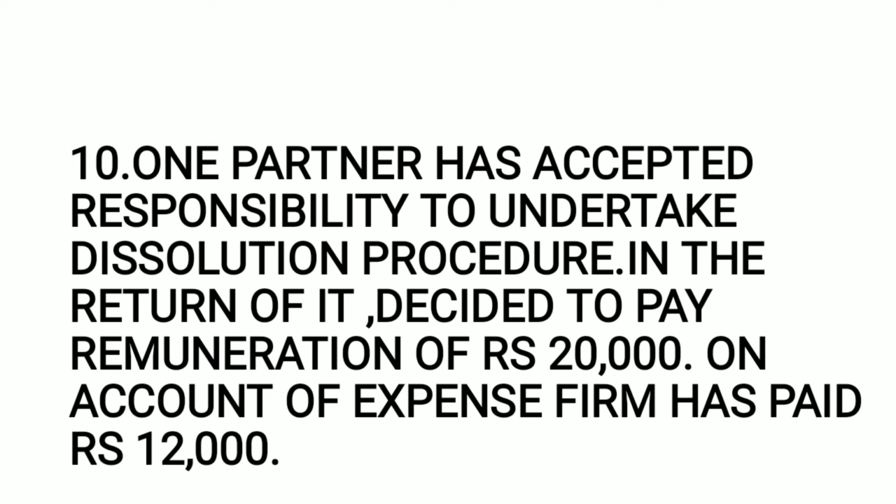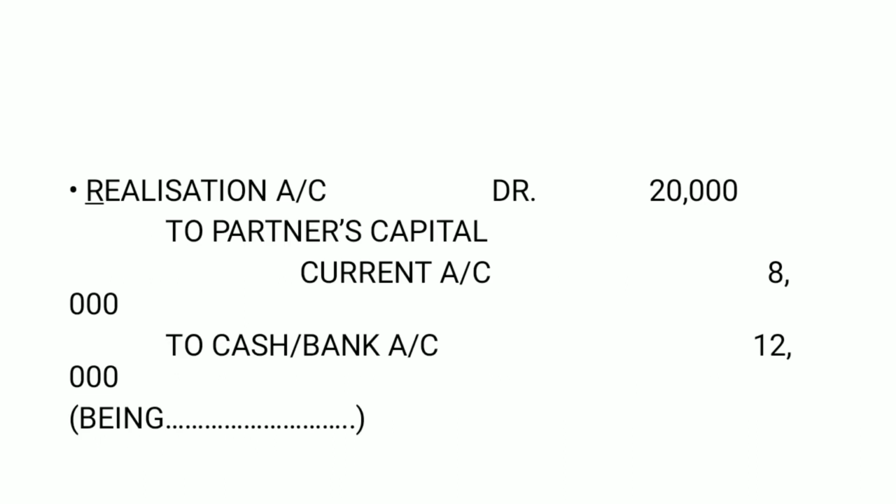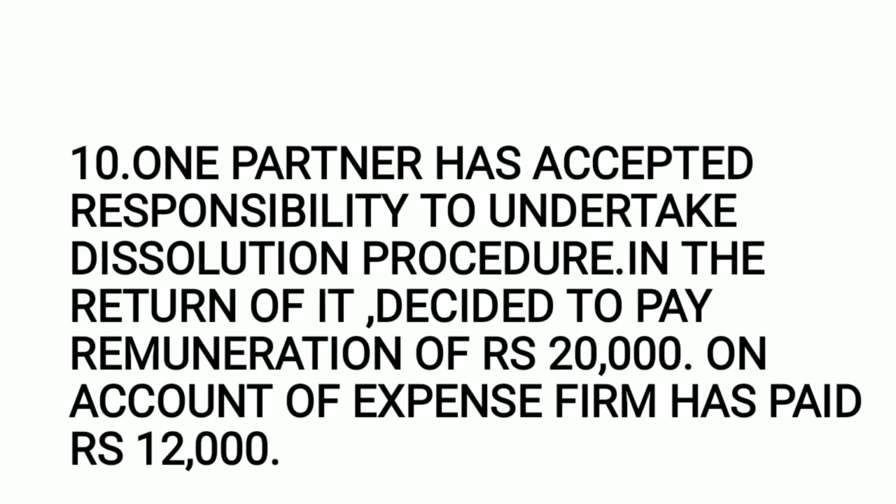So just for the sake of revision, if you need, I'm dictating the page number along with the similar type of transactions that appear while solving this sum, so that you can compare and understand this well. Okay, so let us see the journal entry for this. Realization account debit 20,000 to partner's capital current account 8,000 and to cash and bank account 12,000. Here is the amount.